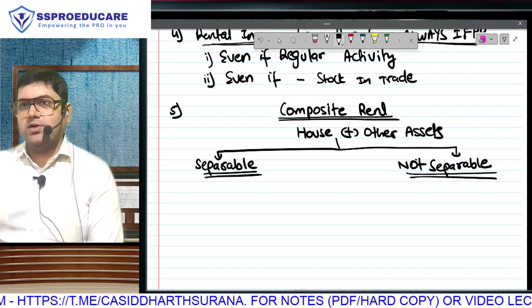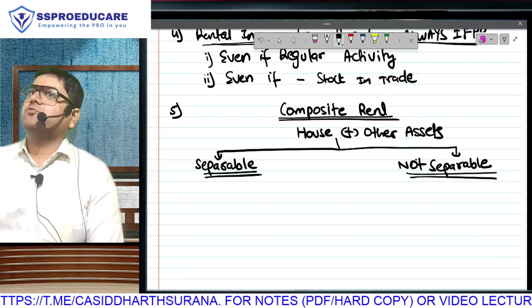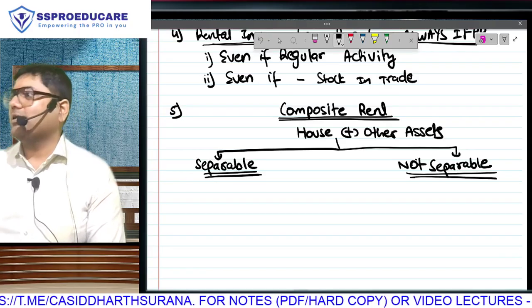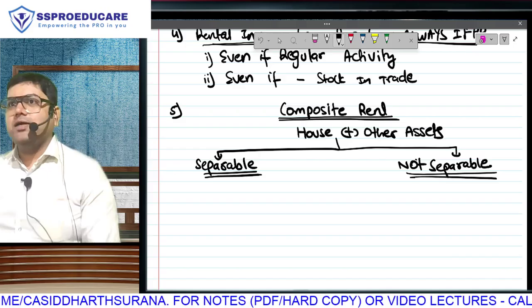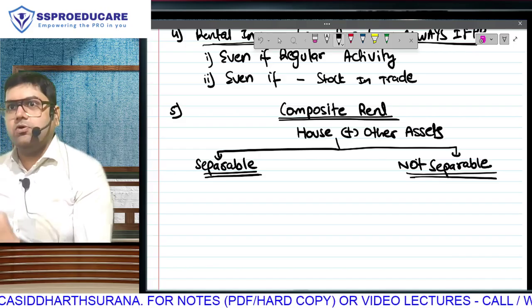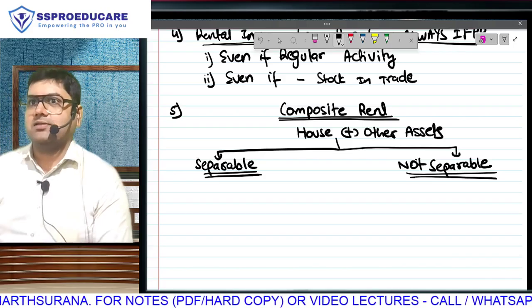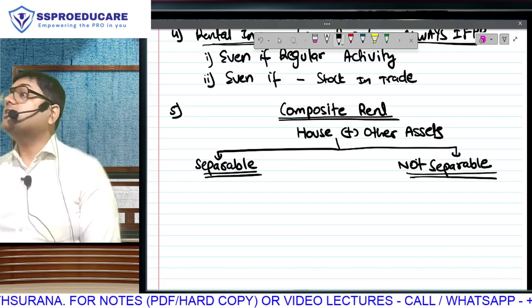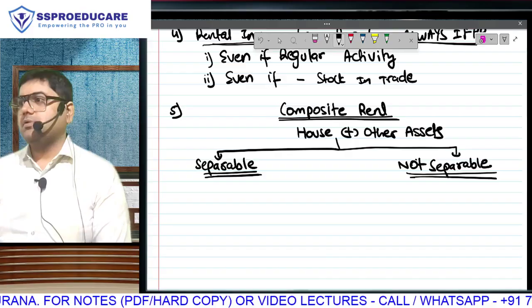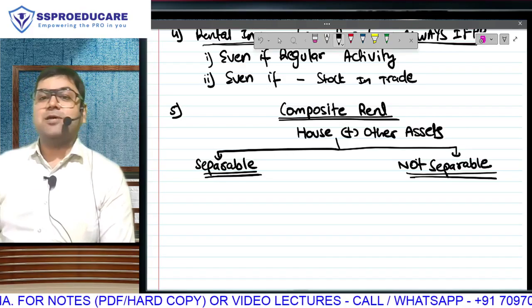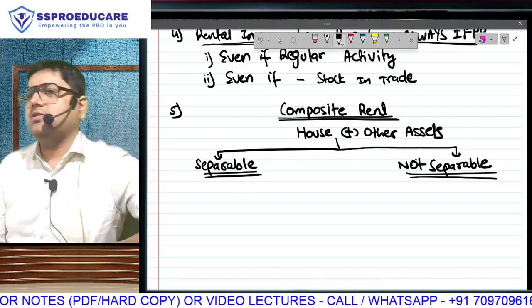Because one thing you need to have common sense to understand, furnished house will always bring a higher amount of rent. And now he is saying, I have already got it, bro. So you don't expect me to throw these things now. Now you will have to take with furniture and pay me 1,30,000. That means the two amounts are not separable.